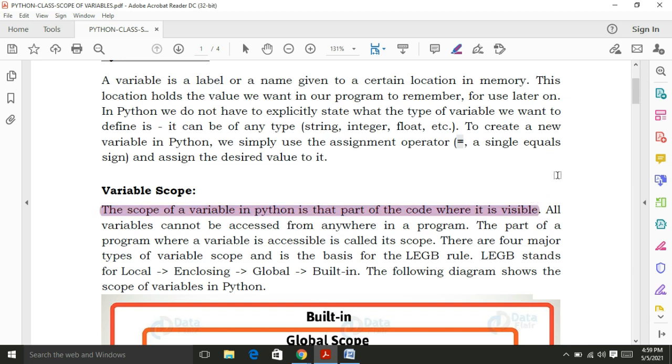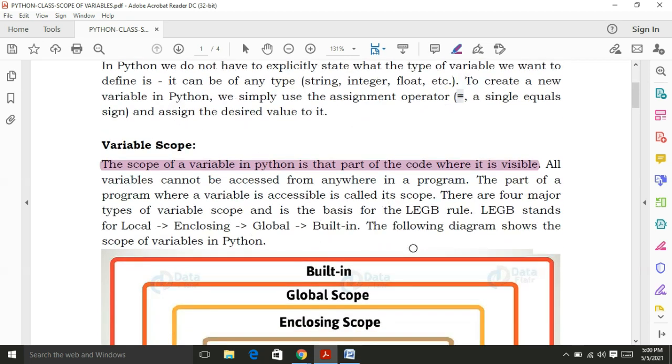The scope represents in which part of the program the variable is available or visible. I already said that all the variables cannot be accessed from anywhere within the program. The variables are accessed according to the scope.